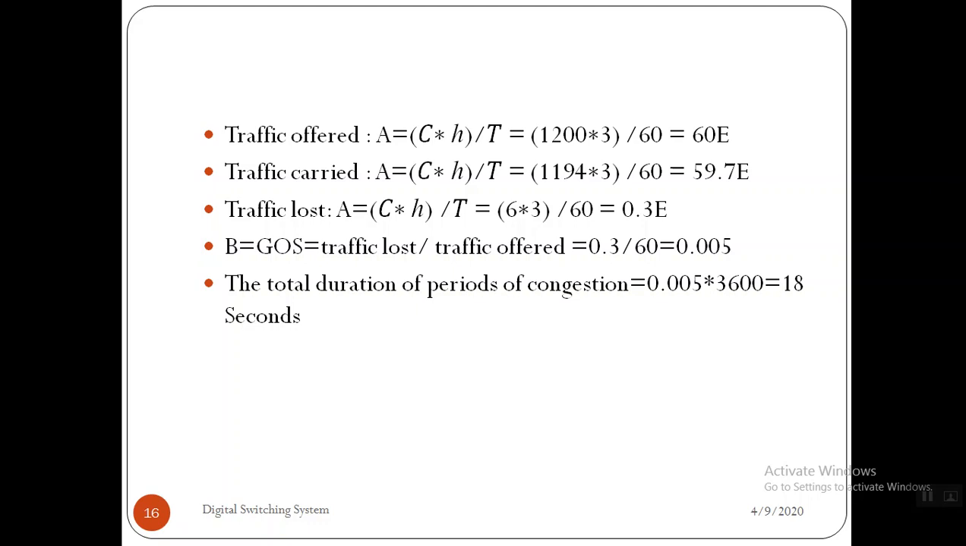The fifth one is the total duration of the period of congestion. Here 0.005, the grade of service, is multiplied by the seconds, 3600, since in 1 hour there are 3600 seconds. So 0.005 into 3600 gives 18 seconds. This is the congestion period, 18 seconds, because the calls lost are very few, that is 6. If lost calls increase, this congestion period also increases. So try to avoid the congestion.